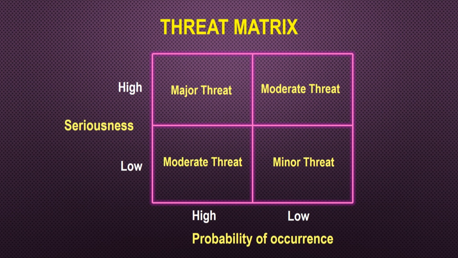But if the seriousness is low and the occurrence probability is high, it is a moderate sort of threat. And if the seriousness is high, but the probability of occurrence is, let us say, low, then it is again a moderate threat, and the last is the minor threat. So, you can make a matrix for both the opportunity and for the threat, depending on the probability basically.